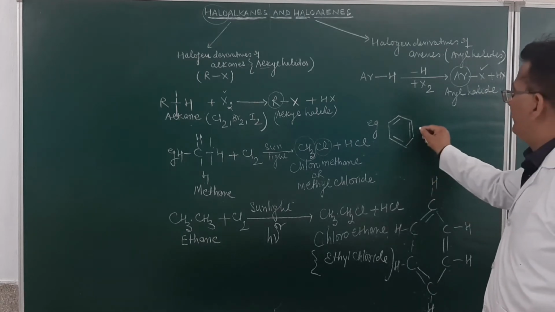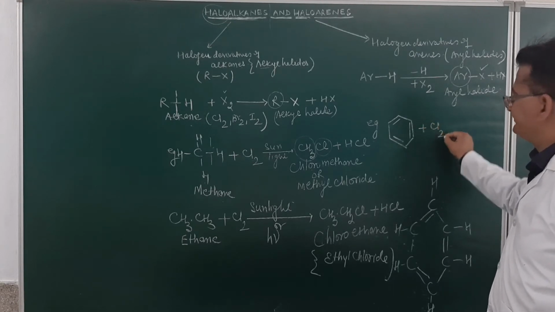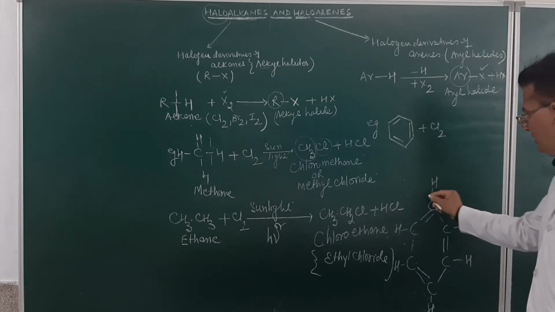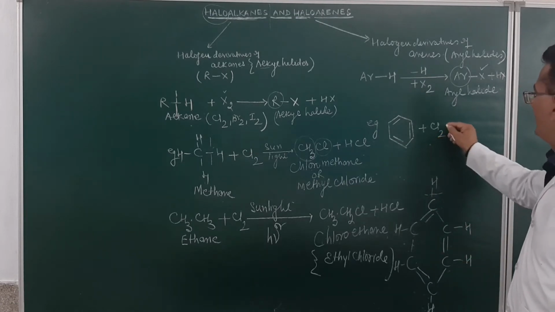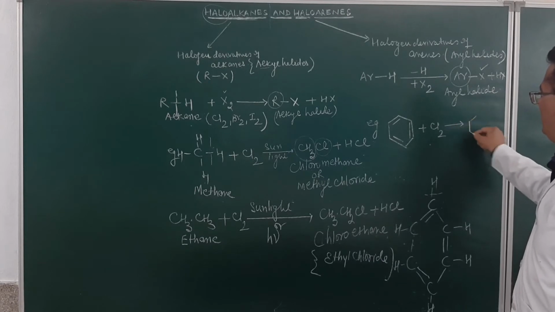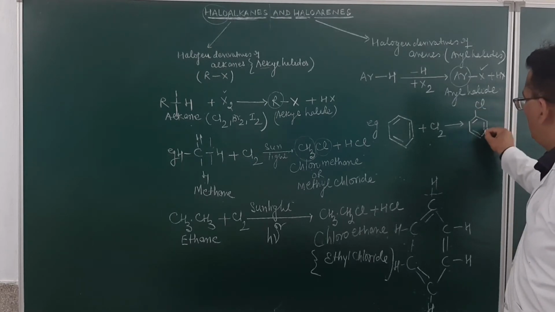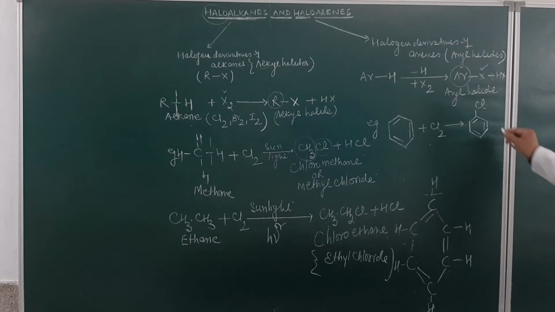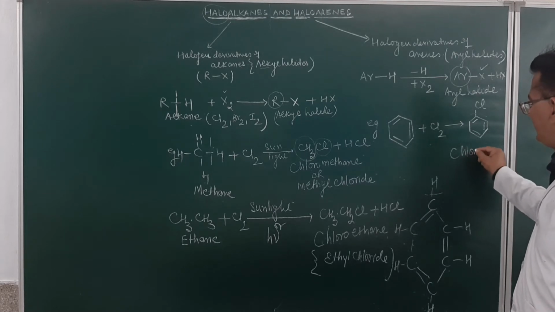From benzene, if I let it react with chlorine, what will happen? This bond will be broken and will be substituted by a halogen atom. So how will I write it down? This will be written in this form. This is benzene and this will be chlorine. So what will be the name of this one? This is chloro. And what is this? Benzene. So the name of this will be given as chlorobenzene. I think I shall be clear, student.